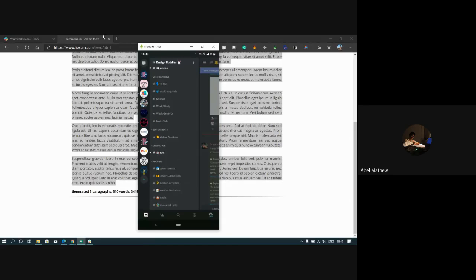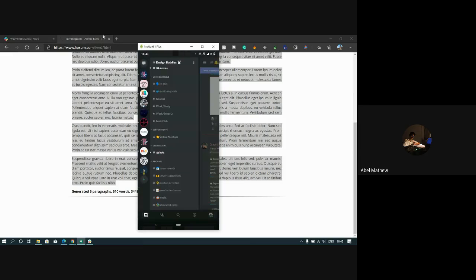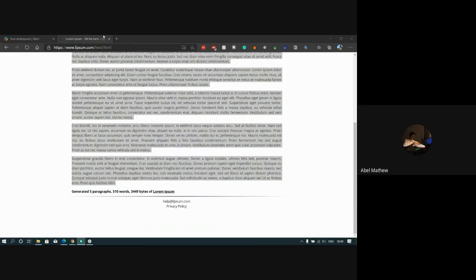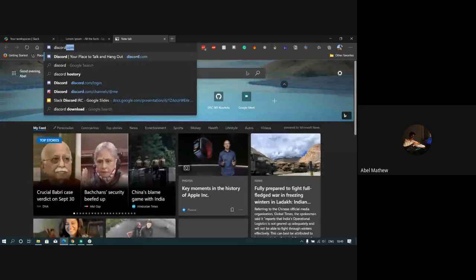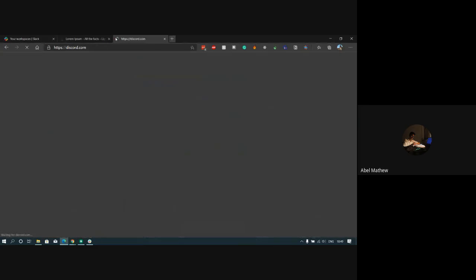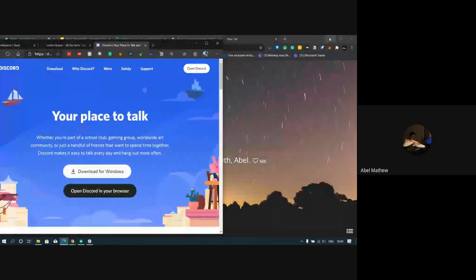And if you want to create your own server, you click on plus and you can create your own server. Or if you have an invite link, you can click on join. Signing into Discord, if you have it set up once, is really easy. So let me show you the entire screen.